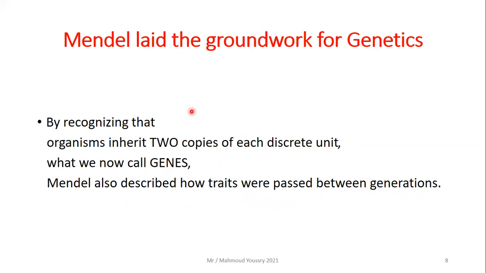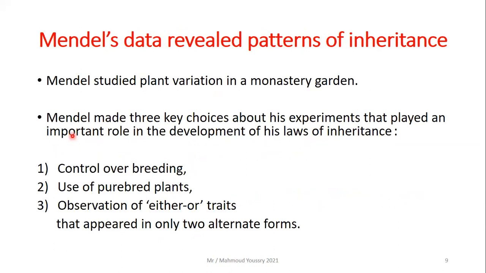By recognizing that the traits are inherited as discrete units, organisms inherit two copies of each discrete unit. We will learn further that these two copies, one from the father and the other from the mother, are what we now call genes. These are the discrete units. Mendel also described how the traits were passed between generations, how this process takes place.